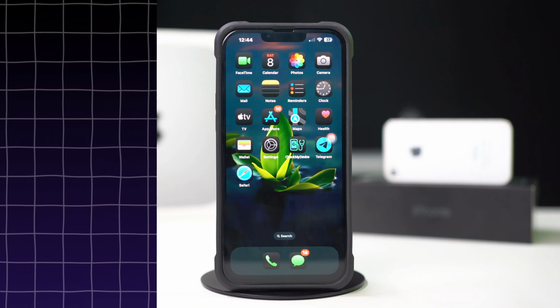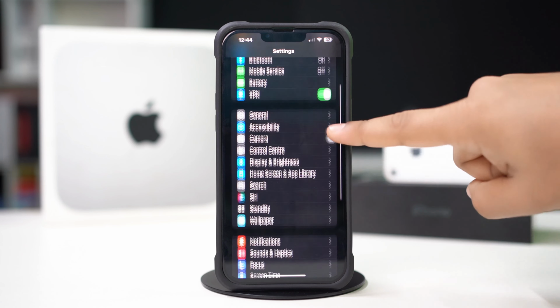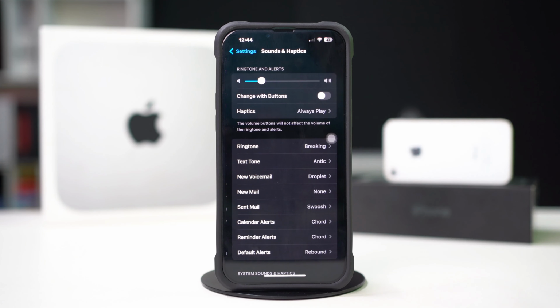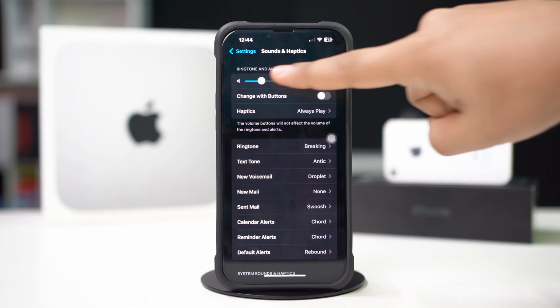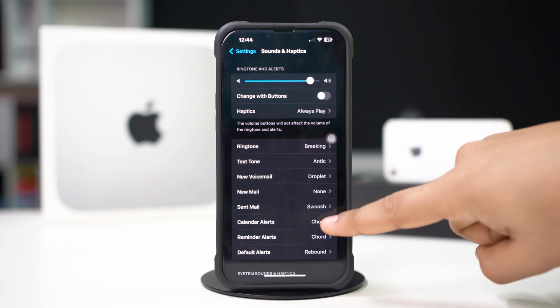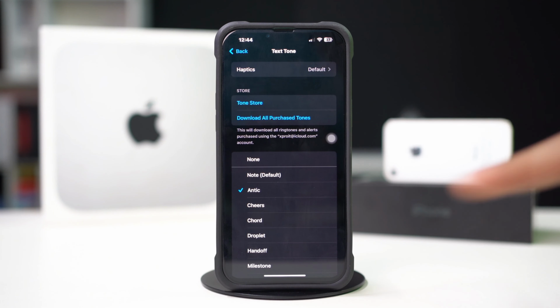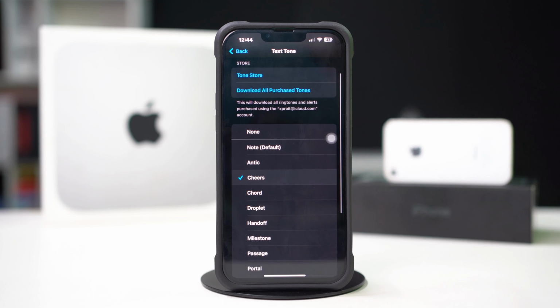Solution 1, check volume and sound settings. Open Settings, scroll down, tap Sounds and Haptic, enable Change with button and turn up the volume all the way to high. Scroll down, select Text Tone, set another tone and see if that works or not.